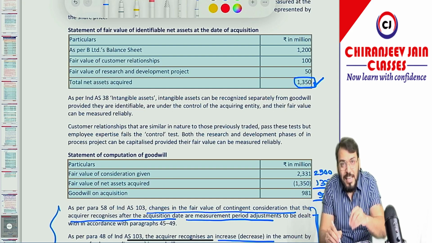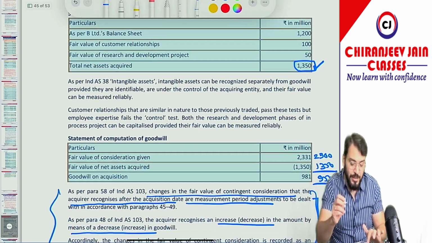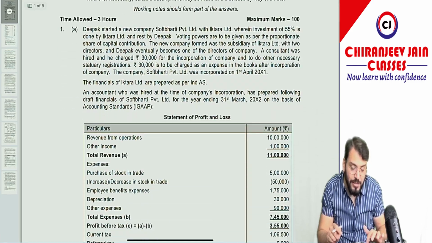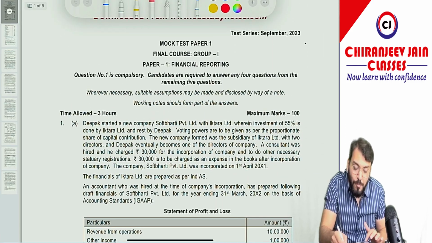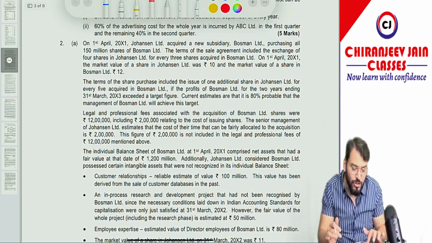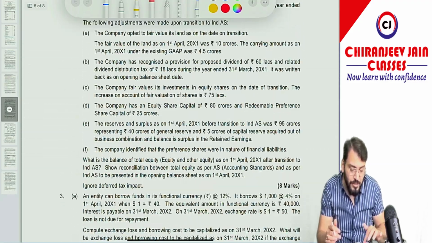Whenever equity is settled, everything will be adjusted within equity only. Correct? What answer has been given? Let's see in the MTP November 2023 exam. You can see this is the MTP of November 2023. Same question, same to same question. I'm not showing you the question. I'm directly coming to the solution. Where is the?